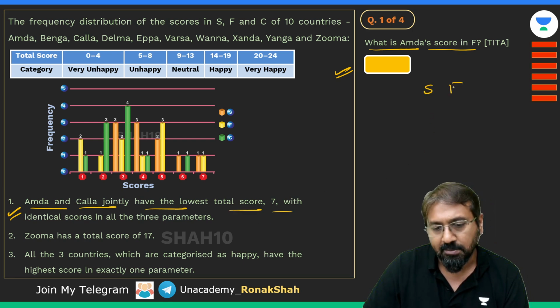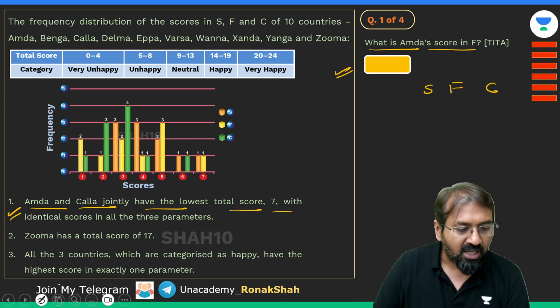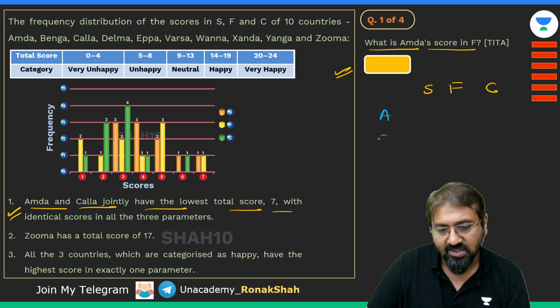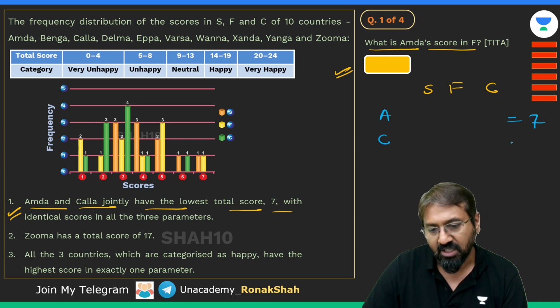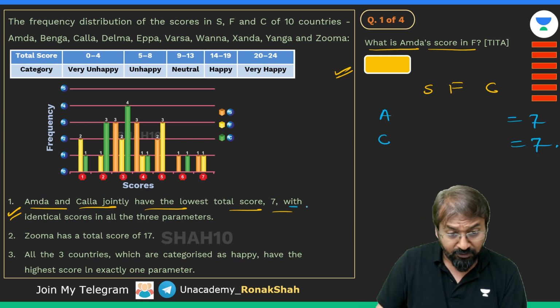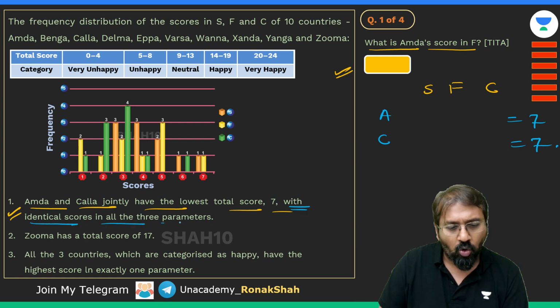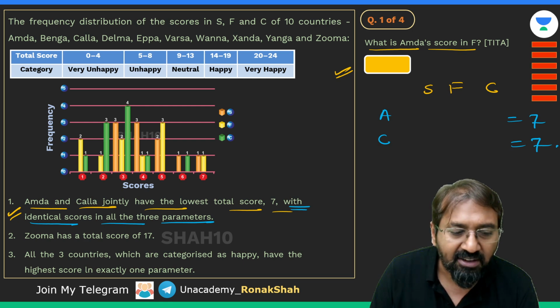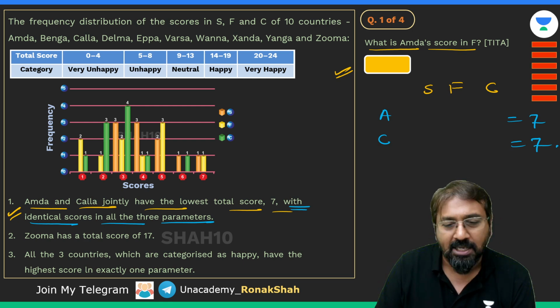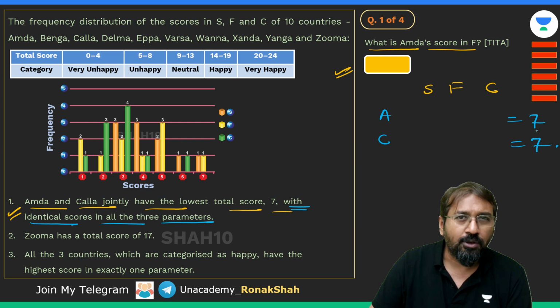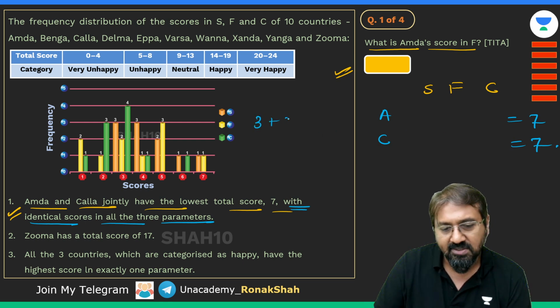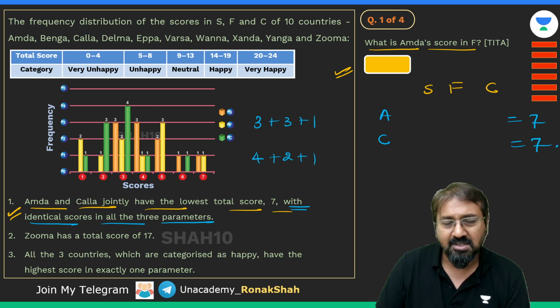Let me just write down the subjects S, F, C. Amada and Kelly, A and C, have a total score of 7, with identical scores in all 3 parameters. So guys, how can I have a score of 7? I can have 3 plus 3 plus 1, that is 7, or I can have 4 plus 2 plus 1. This is simple math, right?